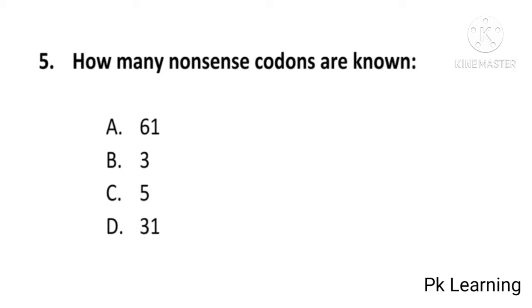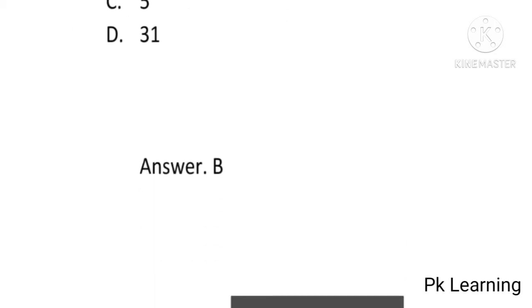How many nonsense codons are known? 61, 3, 5 or 31? And answer is B. 3. How many nonsense codons are known? 3. B is correct option. And next question is: